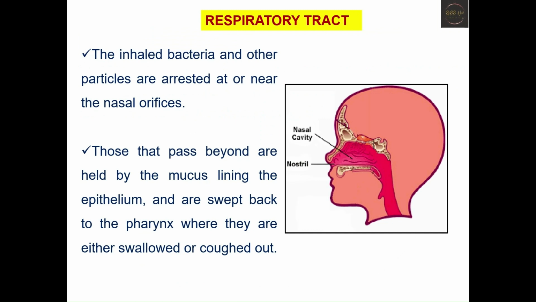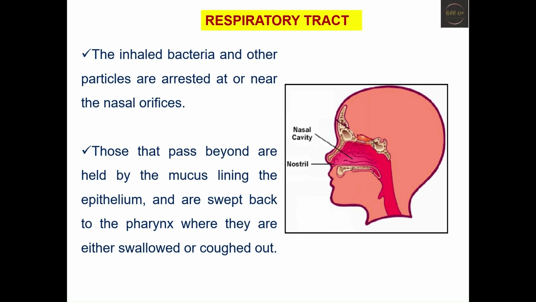Now, coming to the respiratory tract. The respiratory tract is a major portal of entry for viruses into the body. The inhaled bacteria and other particles are arrested at the nasal orifices, then held by the mucus lining, and swept back to the pharynx where they are swallowed or coughed out. Various strategies have evolved through the respiratory tract to control virus replication and also to limit immune mediated inflammation and tissue injury.